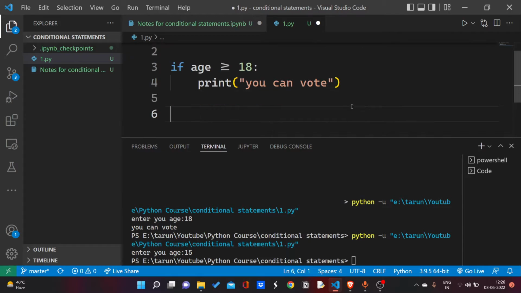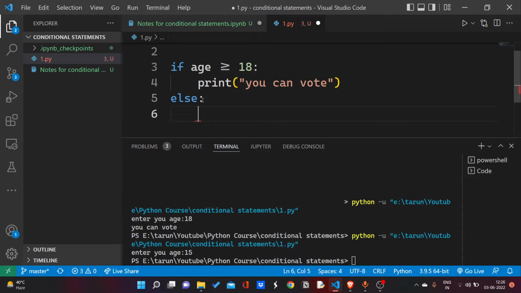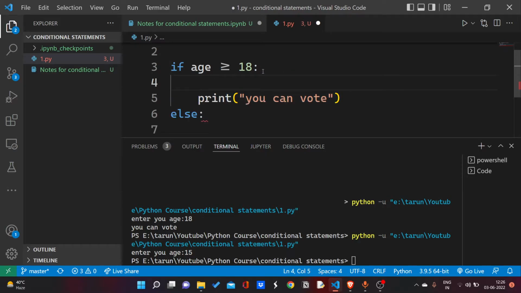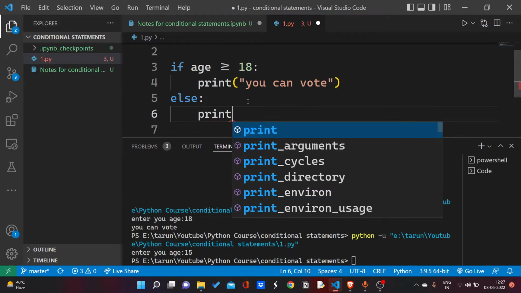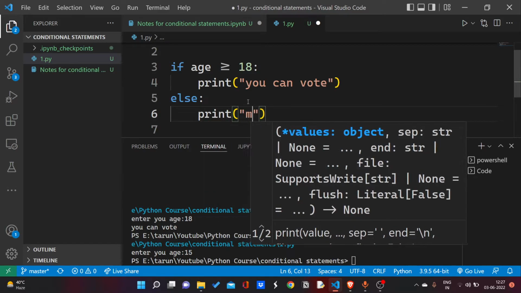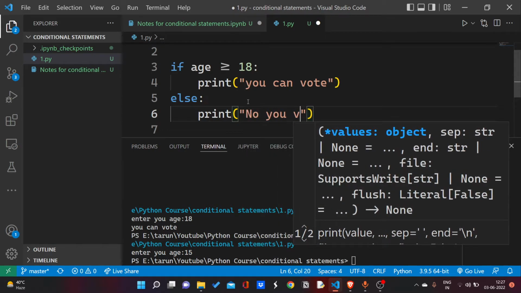We can also use an else statement with it, known as if else. Now if this condition is true, this will get executed. All the statements inside this block get executed if the age is greater than or equal to 18. But if the condition is false, then it will go to the else part and the statements under the else part get executed. As you can see, no, you can't vote; yes, you can vote.